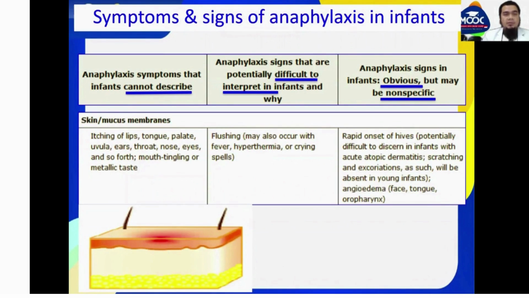Anaphylaxis symptoms that infants cannot describe in the skin or mucous membrane include itching of the lips, tongue, palate, uvula, ears, throat, nose, eyes, and so forth, mouth tingling, or a metallic taste. Signs that are potentially difficult to interpret in infants: flushing may also occur with fever, hyperthermia, or crying spells. Rapid onset of hives occurs but may be non-specific, potentially difficult to discriminate in infants with acute atopic dermatitis, since scratching and excoriations will be absent in young infants. Angioedema, like in the face, tongue, and oropharynx.